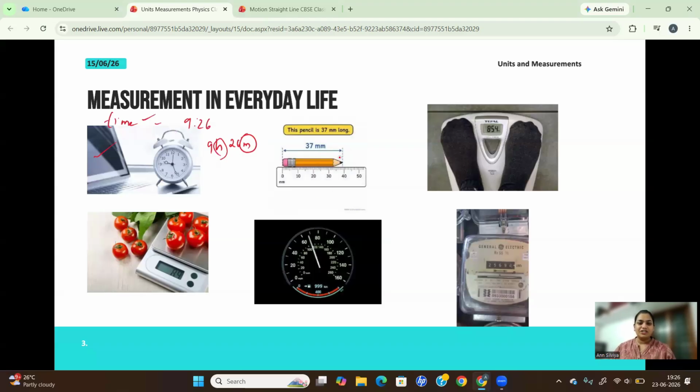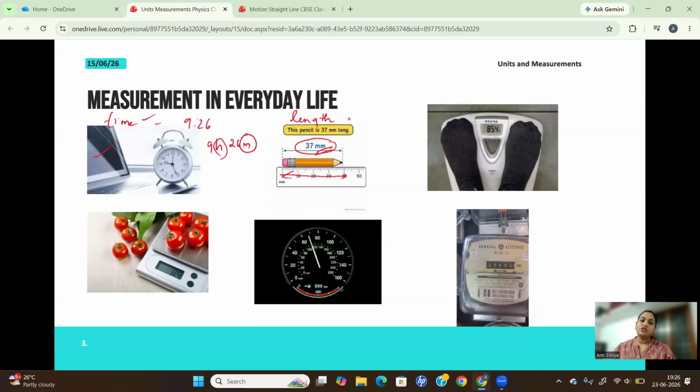Again, you have another measurement here, the length. See, length is another measurement, right? Here they have measured the length of a pencil. It is given as 37 millimeter.